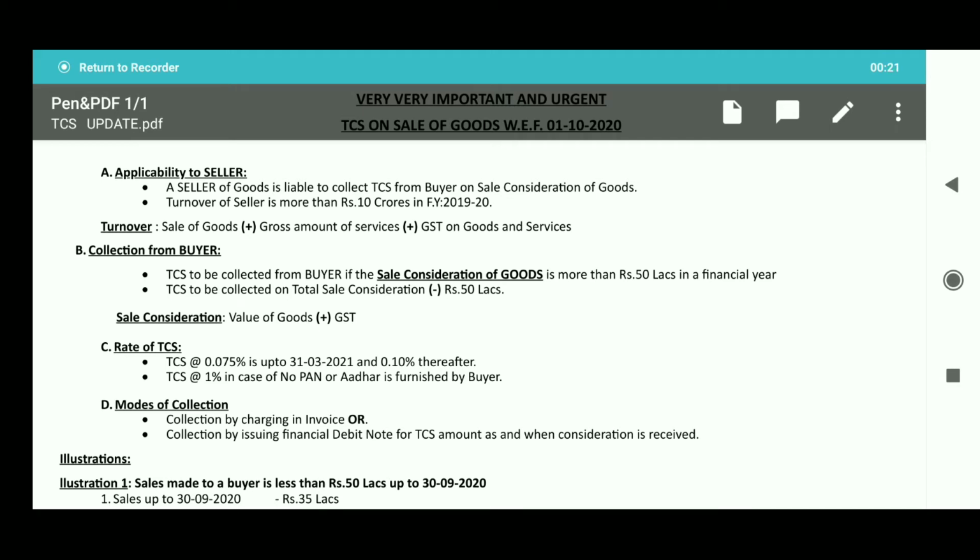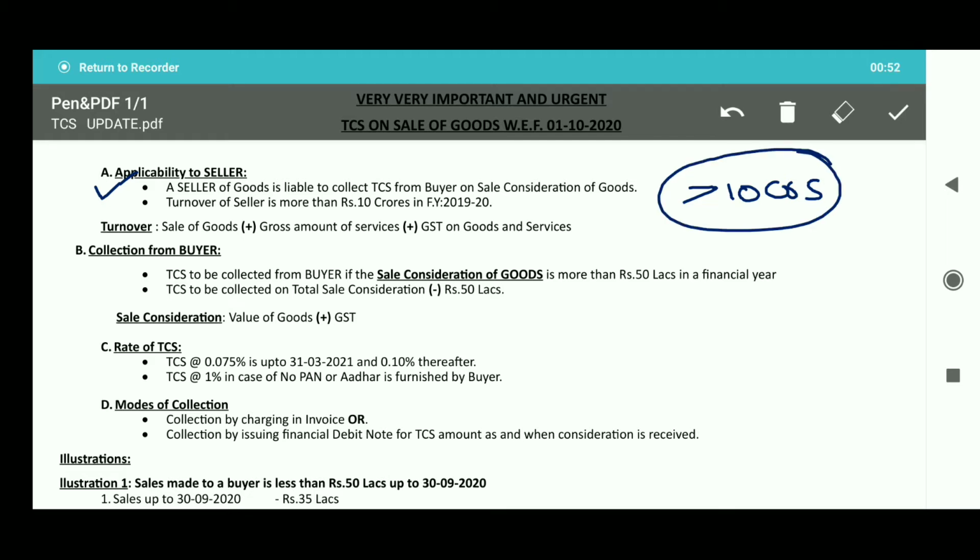Today we will discuss examples for the calculation of TCS. Before that, I will briefly explain the concept of TCS. Who is the seller? The seller is the person whose turnover from sale of goods in the previous financial year exceeds rupees 10 crores. Once his turnover exceeds rupees 10 crores, TCS shall be applicable for that person.